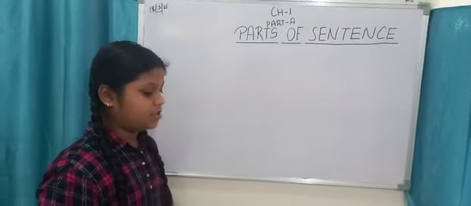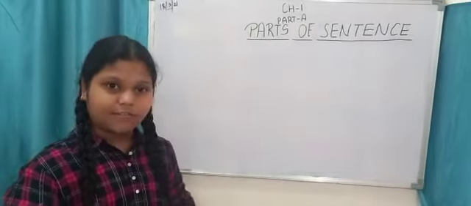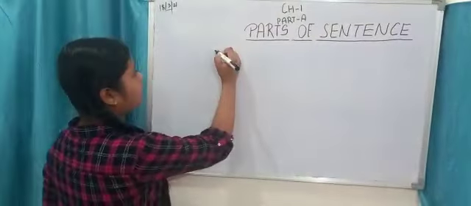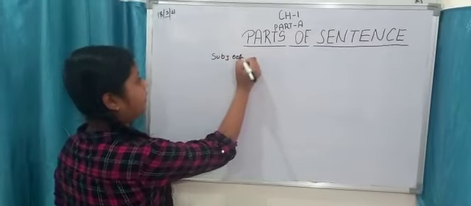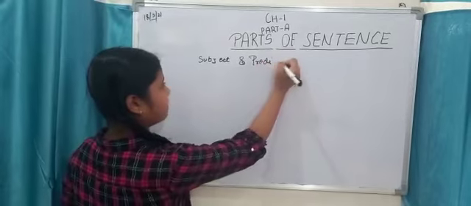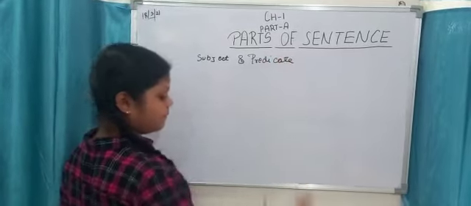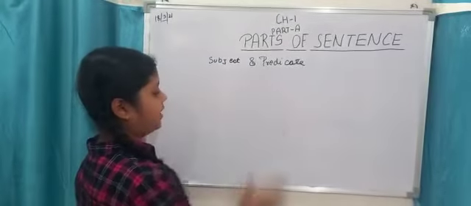What are parts of sentences? The sentence has two parts, subject and predicate. So a sentence has two parts, subject and predicate.